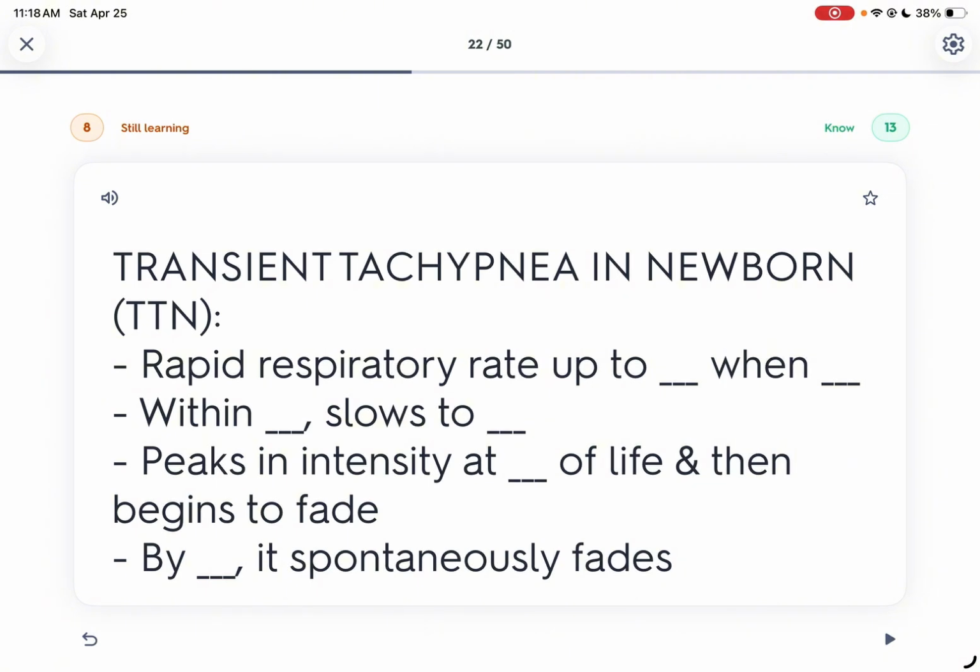Rapid respiratory rate up to blank when blank. So up to 80 when crying. Within 36 hours slows to peaks in intensity at 36 hours of life and then begins to fade. By 72 hours it spontaneously fades. So within 1 hour slow down po siya to 30 to 60 bpm. So pero 80 RR dito when crying.